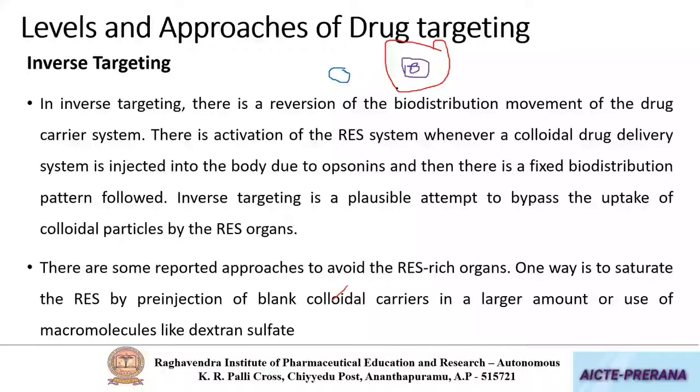Okay, this is what is called inverse targeting. So inverse targeting is achieved either by loading a dummy dose or blank colloidal nanocarriers of dextran sulfate, or by coating with hydrophilic polymers like poloxamers or polyethylene glycols.